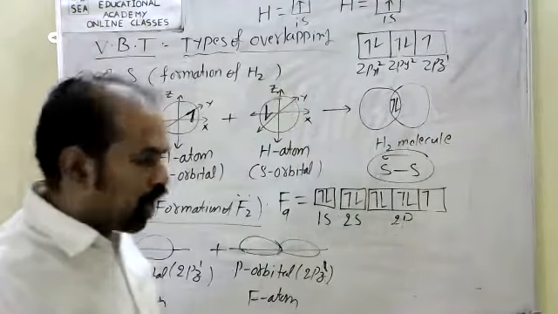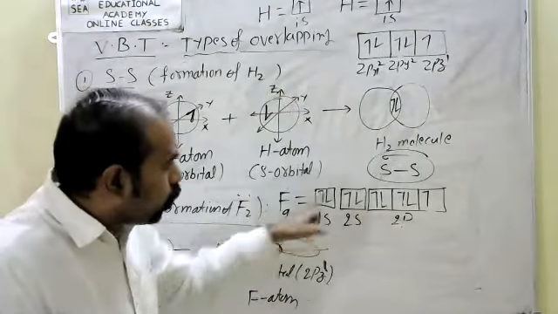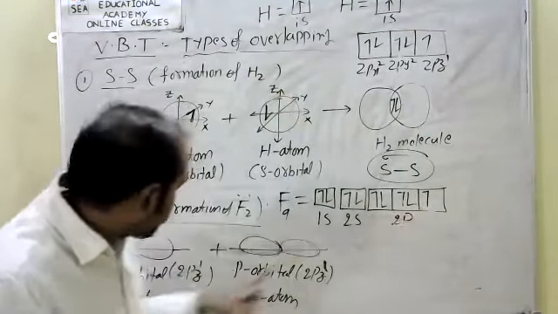So this is the fluorine's last half-filled orbital electron.